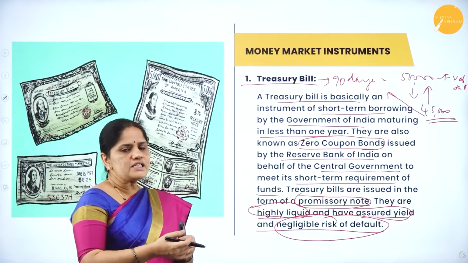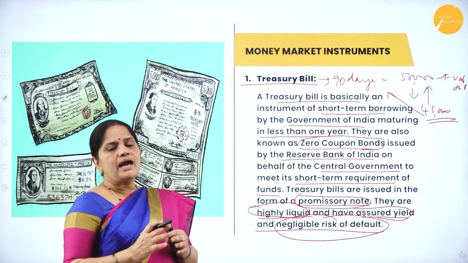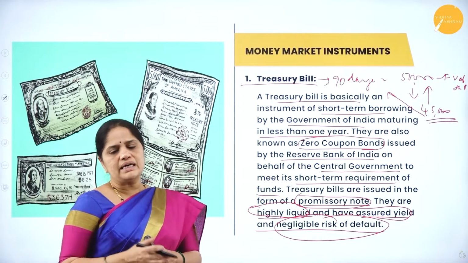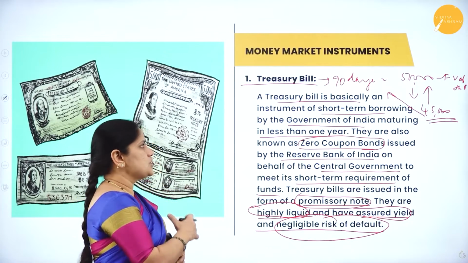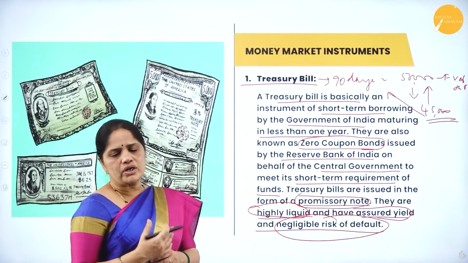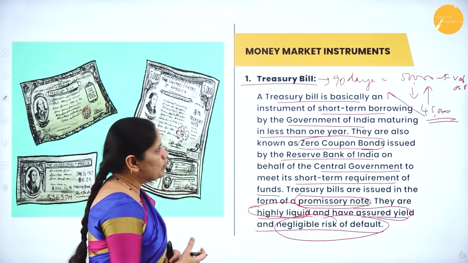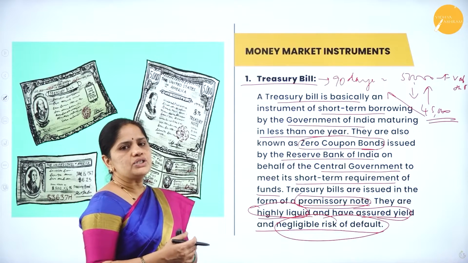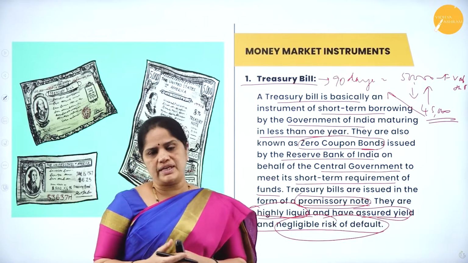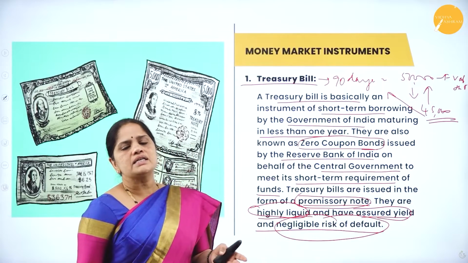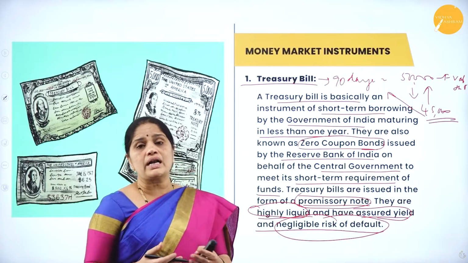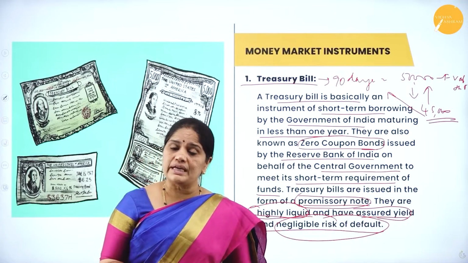Now, the difference between what he is paying and what he is receiving on the maturity date will be the interest on this treasury bill, or what we call the zero coupon bonds. So, treasury bills are issued at a price below the face value. If it is a treasury bill for 1 lakh, it may be issued at 90,000 or 96,000 or 95,000.